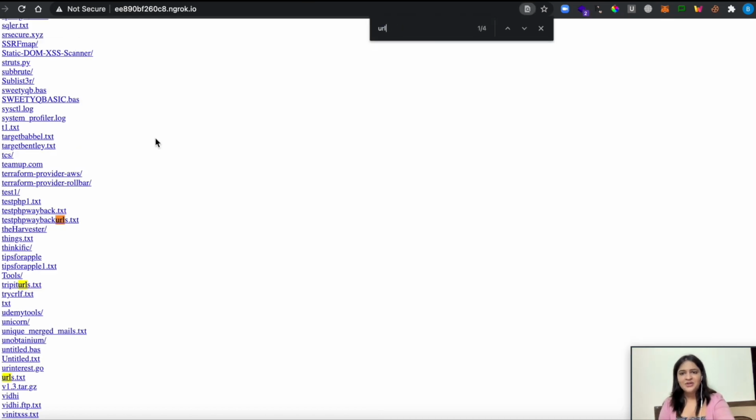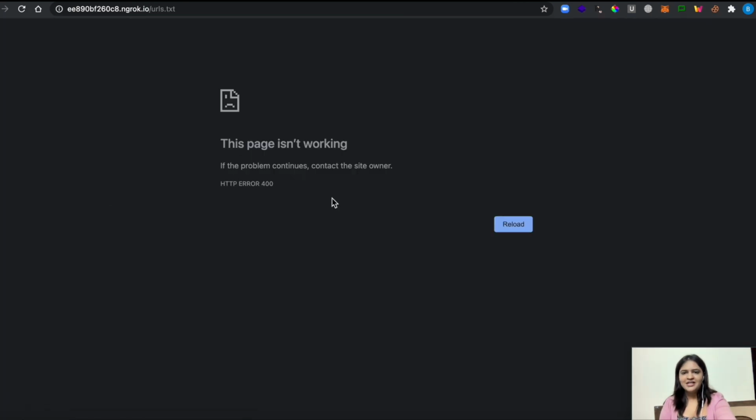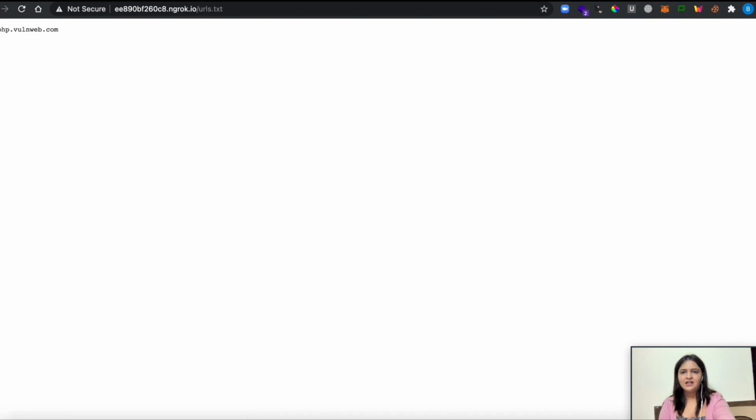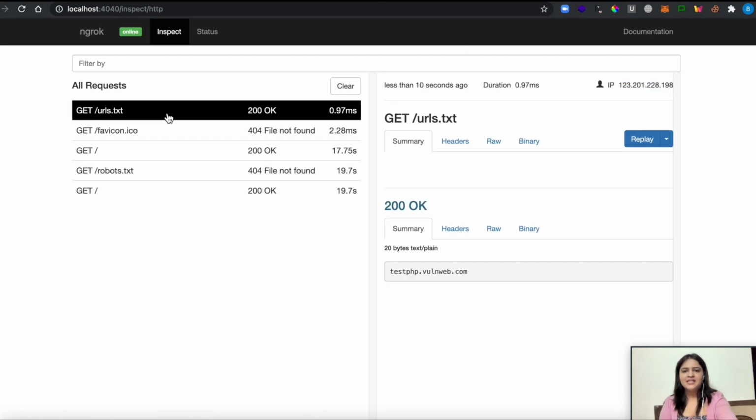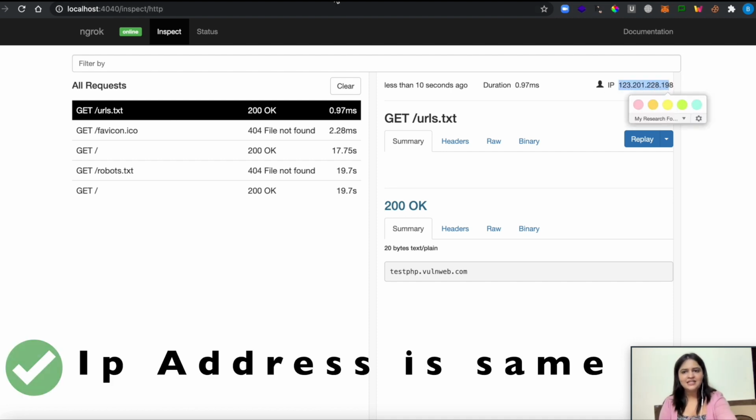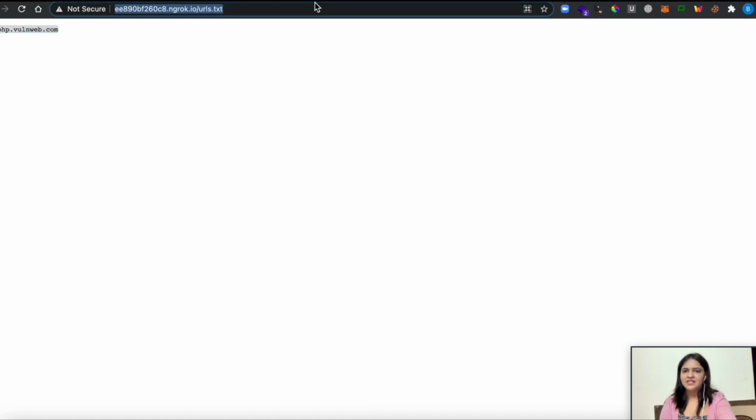So now what I'm going to do is go onto the ngrok URL which is given by ngrok, and I am going to again search for urls.txt, which I was using from the Python server. So now I see that this is urls.txt and I am trying to access it. There's some issue. Okay, let's reload, and here you can see that I am getting the same text which I got on the local server. Now you can see that it is 200 OK, and here you can see my IP address. It's again the same because I am accessing it from the same device.